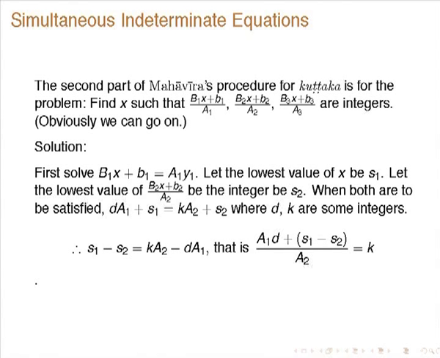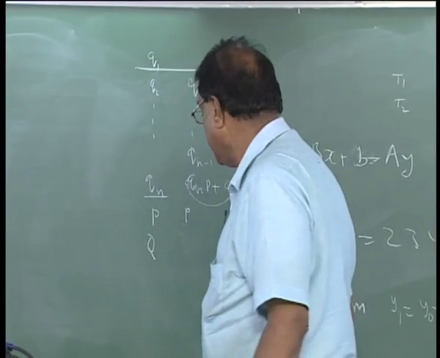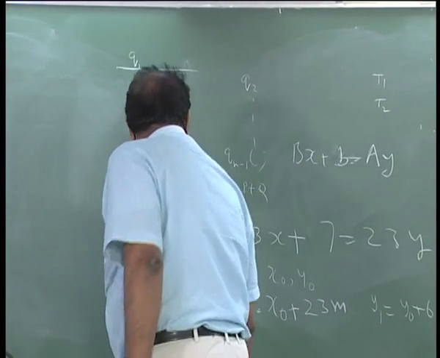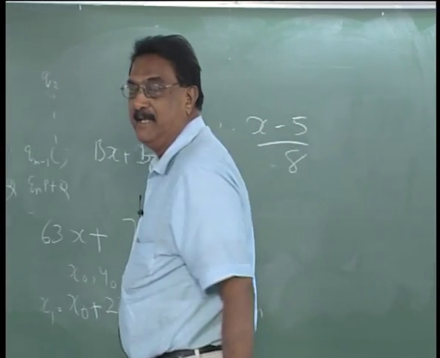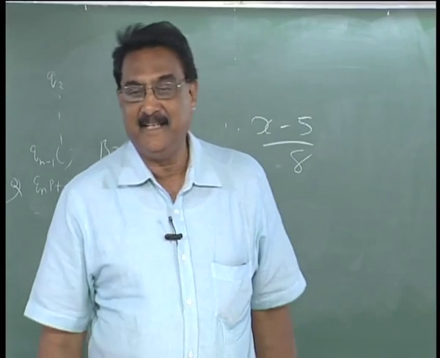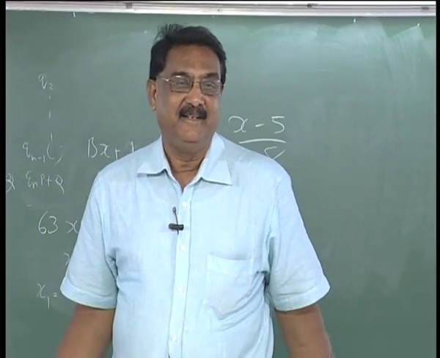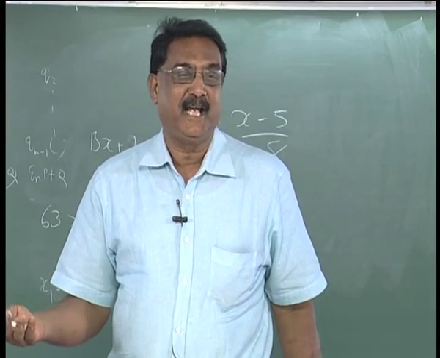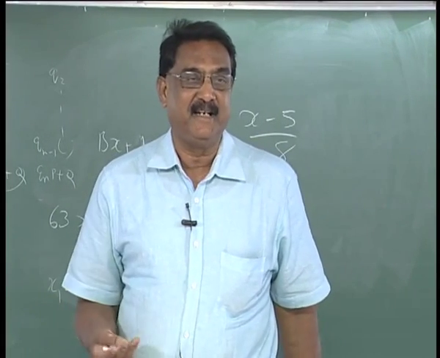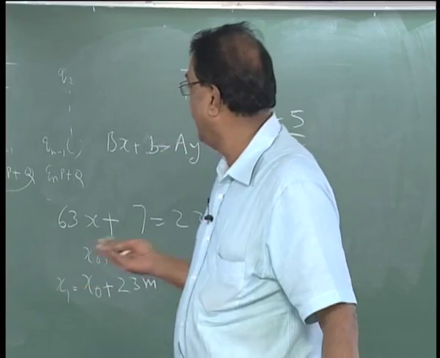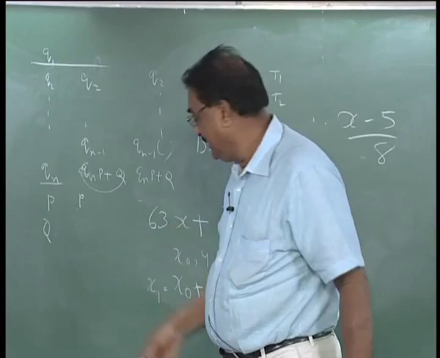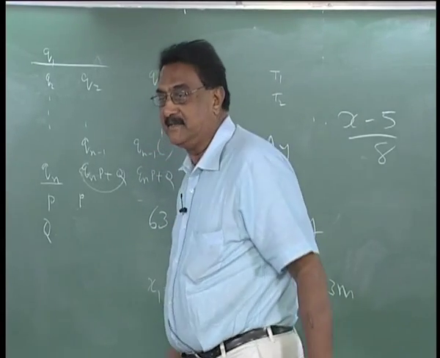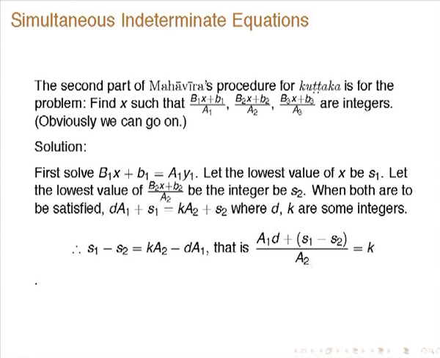Okay. So, now the one equation, you get the point, right? Some equations you may be able to solve by inspection. Suppose you want to solve this: (x minus 5)/8 is an integer. By inspection one can see that 5 plus 8, or 5 plus some integral multiple of 8, will solve this. But for all problems, can you solve this? No, by inspection it is not easy. So, that is what is given in the procedure which will work for all integers capital A and capital B.